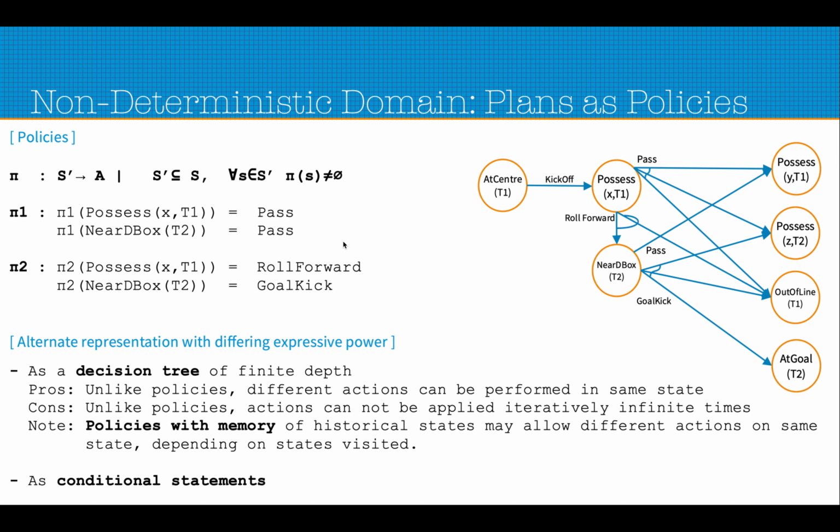We can keep on doing that, but we have to stop at some finite depth, because the representation of the planning problem has to be within a finite depth. That's why we create the decision tree of some finite depth.